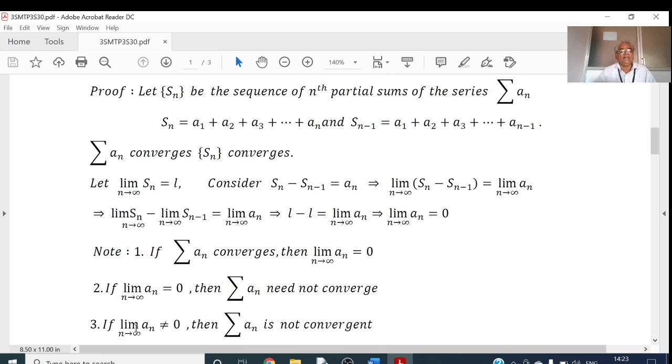Suppose I get limit of An not equal to 0, then I can say that sigma An is not convergent. For it to be convergent, this must be equal to 0. As this is the necessary condition, if this is not equal to 0, then sigma An is not convergent. Then it is either divergent or oscillates. Okay.